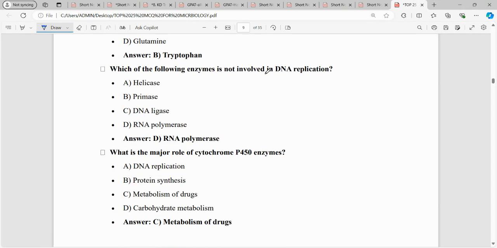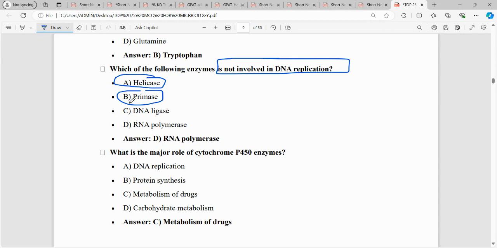Moving on, which of the following enzyme is not involved in the DNA replication? So when you talk about not involved, DNA helicase, it's involved because it is the DNA unwinding protein, rep protein, or helicase enzyme. Then we have primase. So RNA primase is for addition of RNA primers. So you need primers for the formation of a new strand.